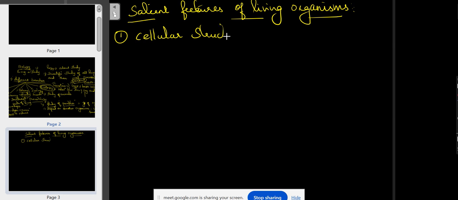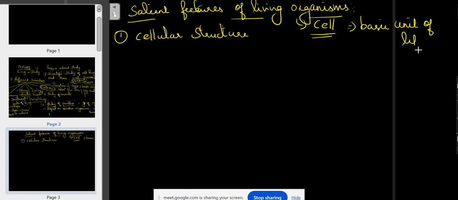We know that all the living organisms are completely made up of cells, isn't it? Cell is the basic unit of life. It is made up of single and multiple cells as well.